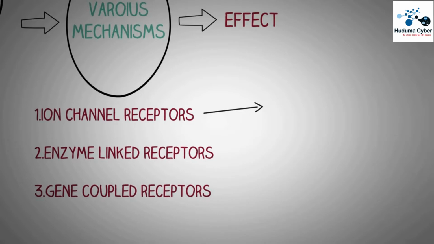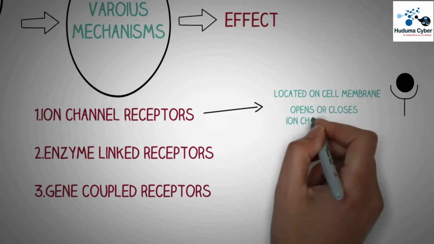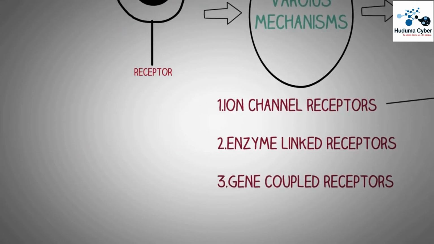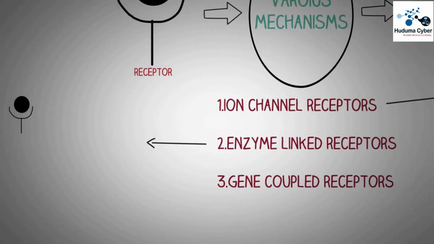One important mechanism is the ion channel receptors. In this case, the binding of the hormone to the receptor causes opening or closing of one or more types of ion channels that regulate the entry or exit of one type of ions in the cell. Now, another very common type of receptors are the enzyme linked or the G protein coupled receptors.